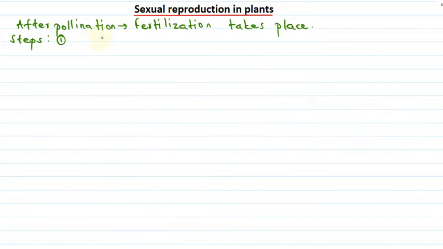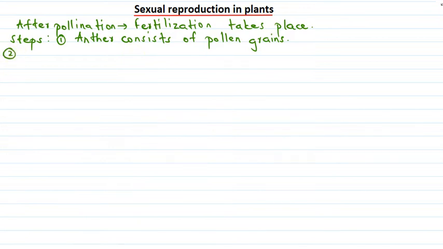So what happens first? The anther actually consists of pollen grains, correct? We had studied this. Now when the anther matures, what happens after the maturation of anther?